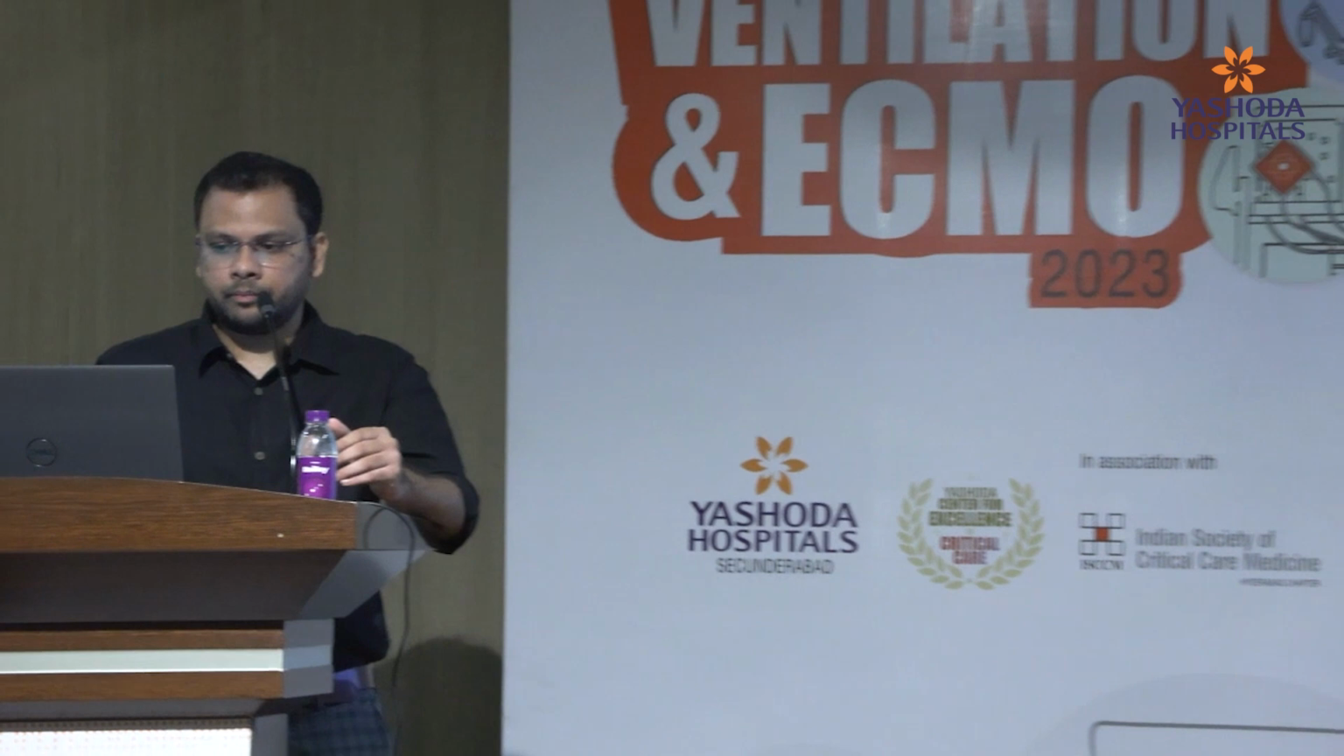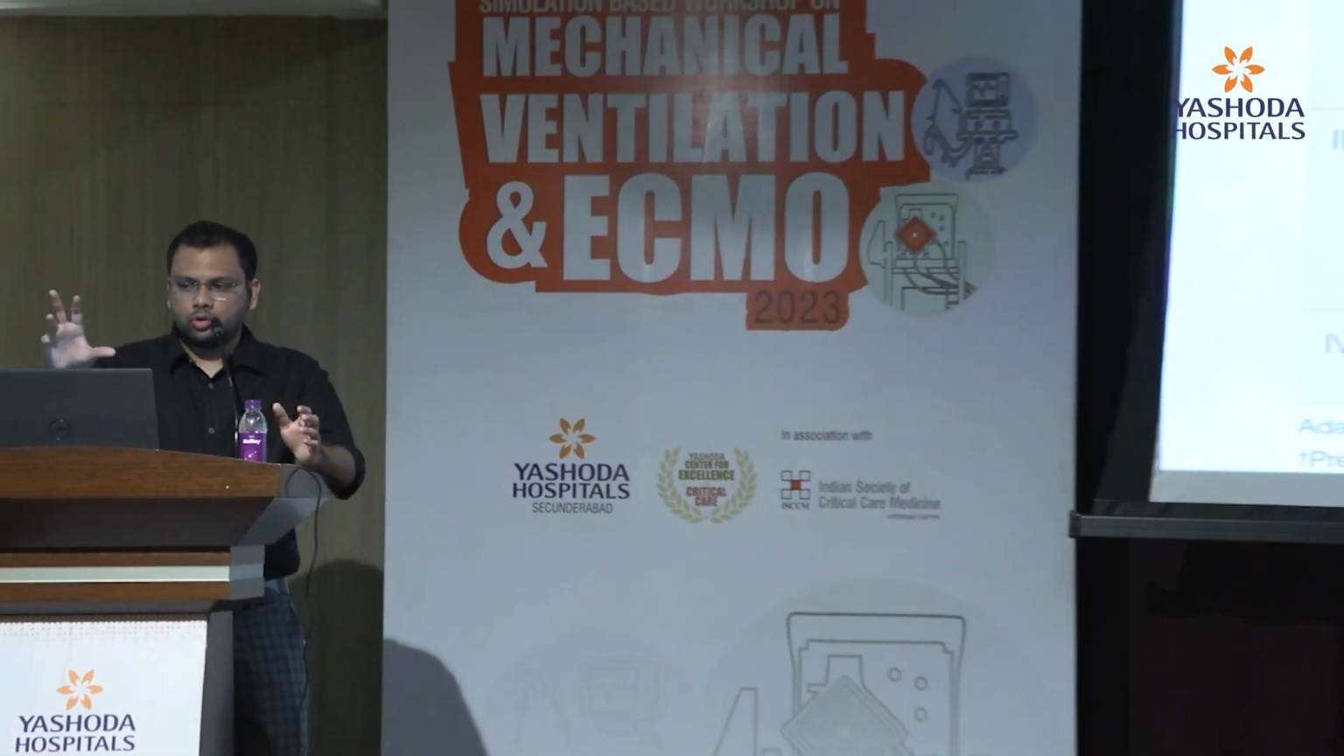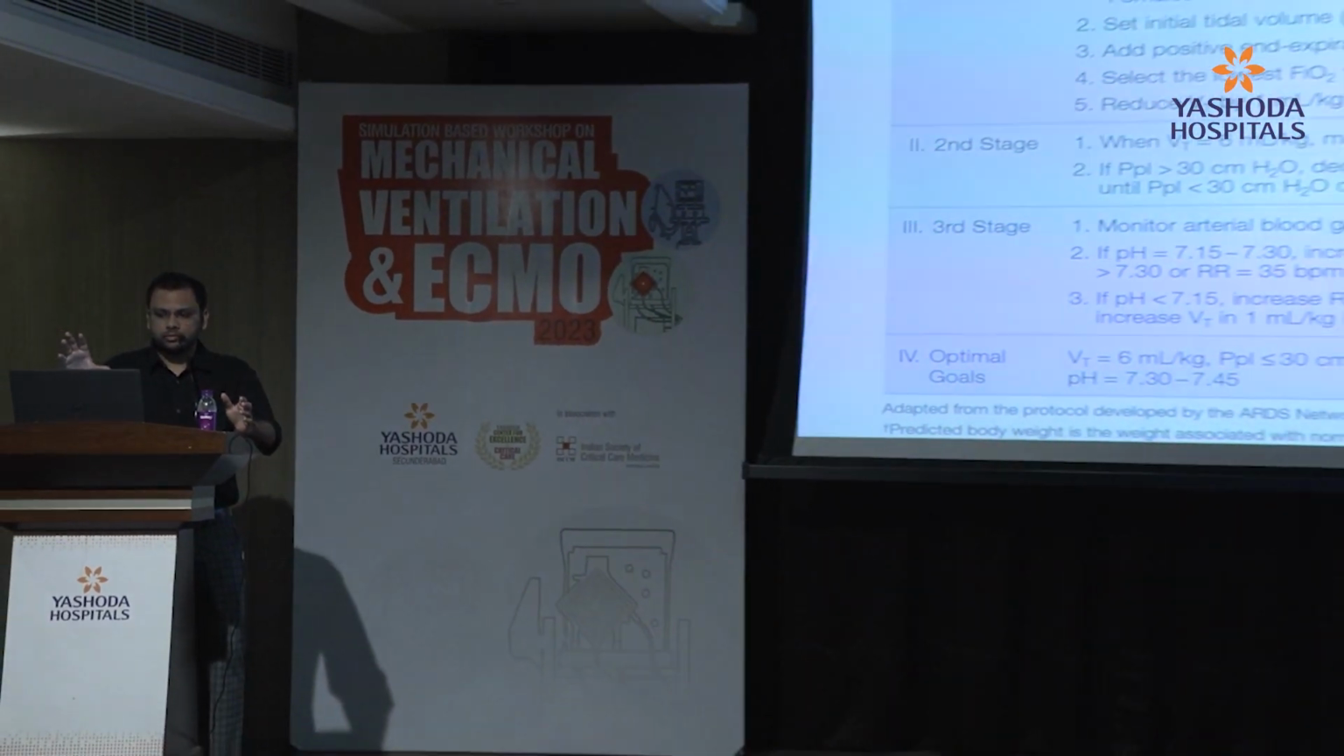So here the low tidal volume group received a volume of around 6 ml per kg, and the high tidal volume group received a tidal volume of 12. Plateau pressures were allowed up to 50 in the high tidal volume group, whereas in the low tidal volume group it was allowed up to 30. And the PEEP and all were also set accordingly. So this was the protocol of the lung protective ventilation.